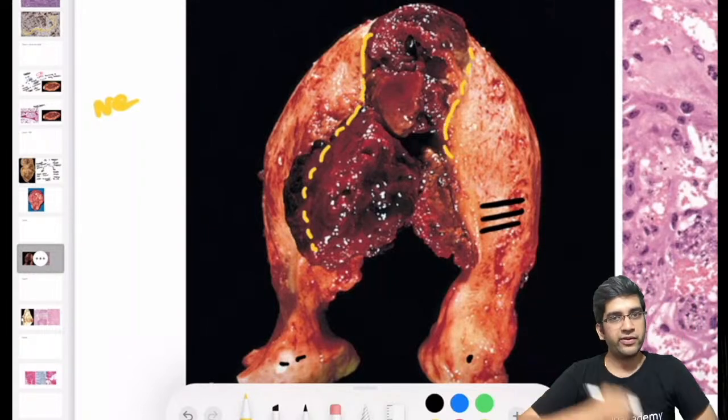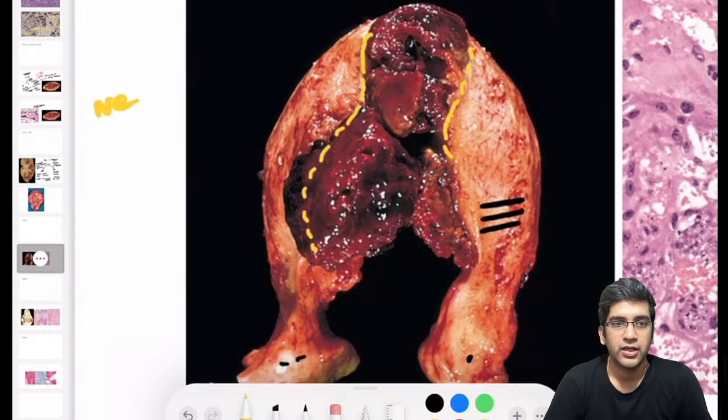Has it invaded the myometrium? It has definitely invaded the myometrium, right? That's one classical finding for me. It has invaded the myometrium. It's spreading. So if it's spreading, there is most likely to be a malignancy rather than a benign condition.